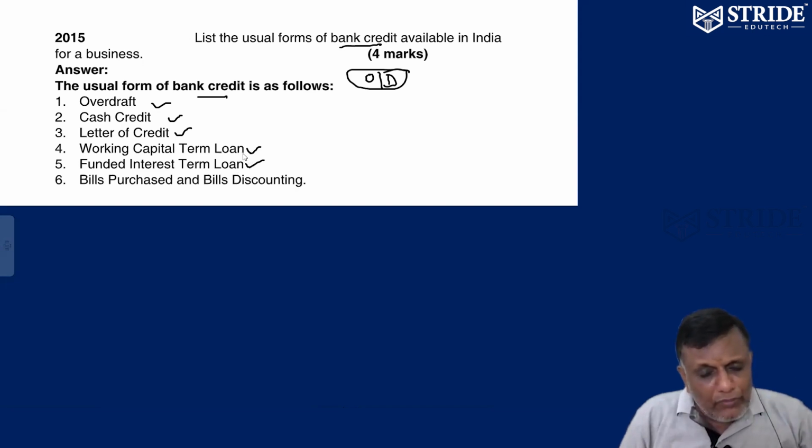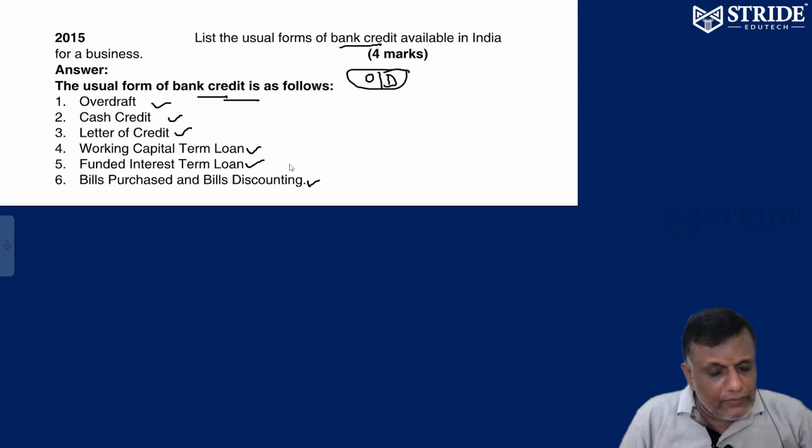So I'm going to buy one machine. What is the cost of the machine? 1 crore. Can you give me a loan? Term loan, that's it. So I'm going to repay the amount within 5 years, 7 years. Bill purchase, bill discounting. So these are the bank credits available. OD, bank credit. CC, bank credit. LOC, bank credit. Term loan, bank credit. Either working capital or fund based.